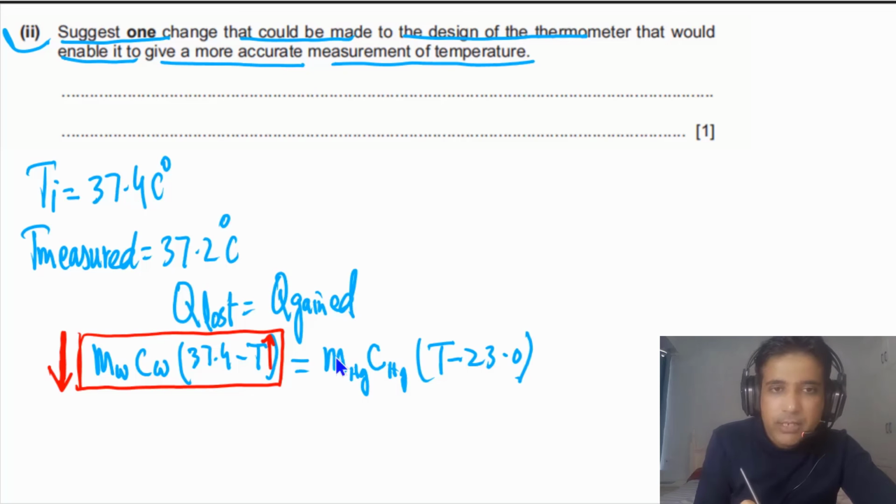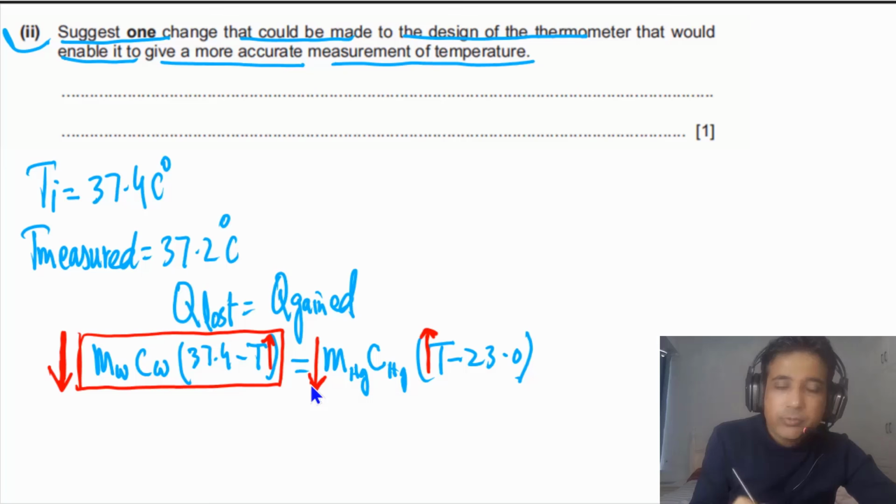This one also will go down. Overall this one has to go down because heat lost is lower, so the heat gain also has to be lower. But in this case, when this temperature is higher, this temperature also will be higher because this is the equilibrium temperature. So in this case, we have to decrease the mass of the mercury.